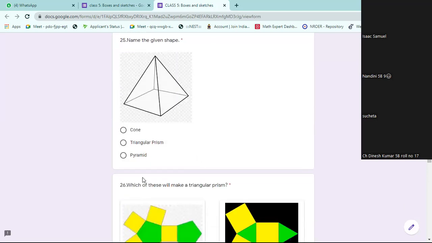What is the name of the shape? Pyramid, triangle prism? No, the base is important. Based on the name, it is a pyramid. Prism is not correct. Pyramid will have a vertex on the top. Prism will not have a point or corner on the top.